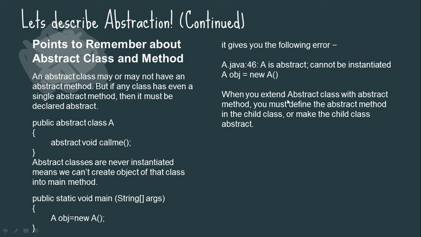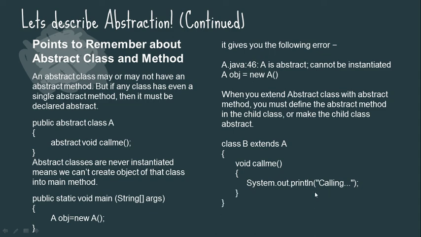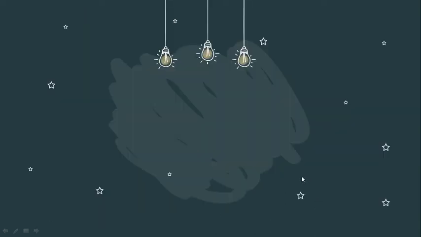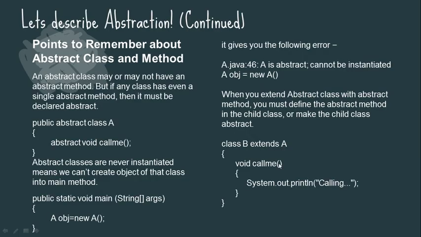When we extend an abstract class with an abstract method, you must define the abstract method in the child class or make the child class abstract. Class B extends A, and void call me, and then defining the value. So this is what abstraction is, and abstraction can be done with the help of abstract class and abstract method. This is what we have learned today.